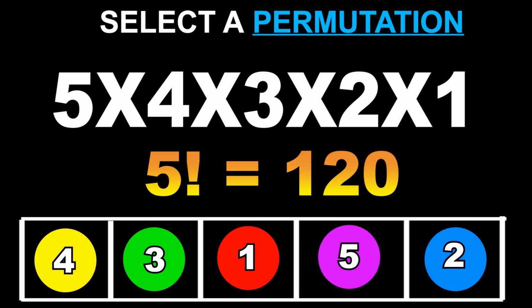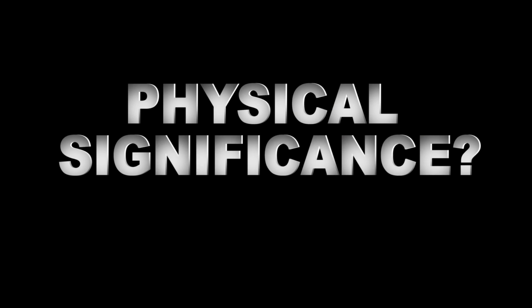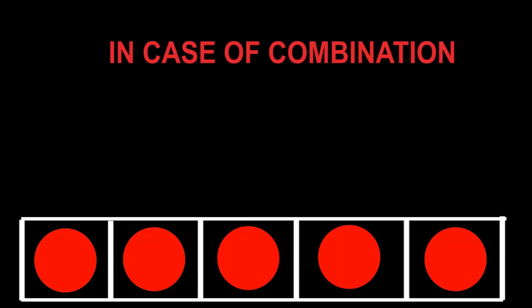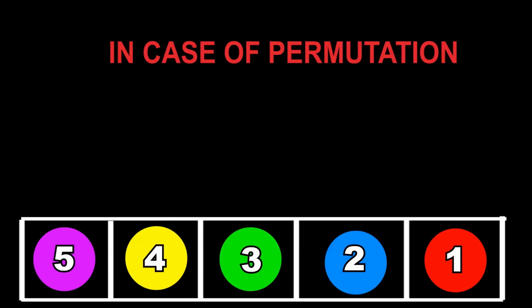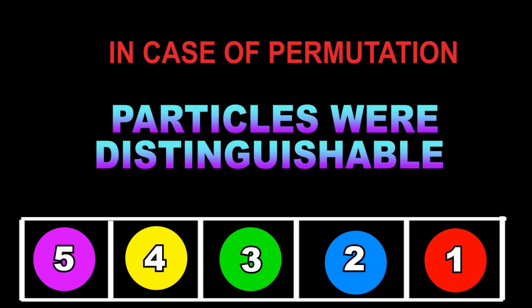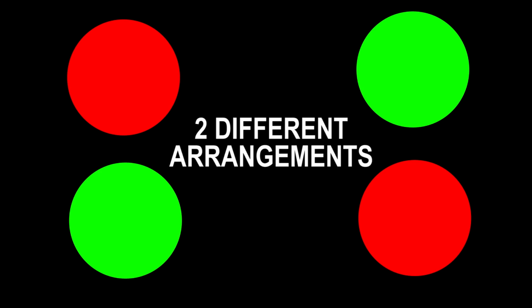Also, this is a general thing you must remember, that n things can arrange themselves in n factorial ways. This is really important in statistical mechanics. Now what is the physical significance of this? In case of combination, the particles were taken as indistinguishable. That means there is no difference between this arrangement and this arrangement. But in case of permutation, the particles were treated as distinguishable. That means these two arrangements are counted as two different arrangements.